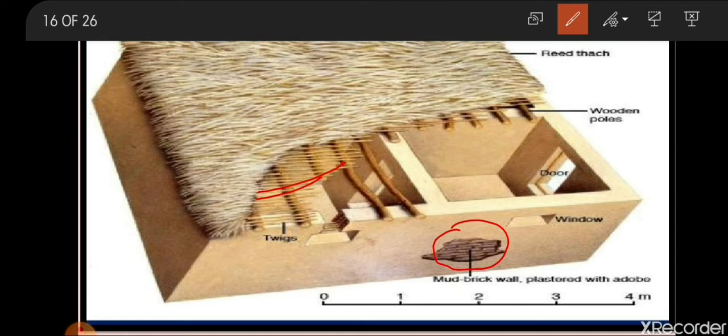The roof was also formed with thatch, and wooden poles were put in for the support of the thatch. Doors and gateways were also there. So basically a well-modern type of house existed during that time. Today we use baked brick, but at that time baked bricks were not there. They used mud bricks only.